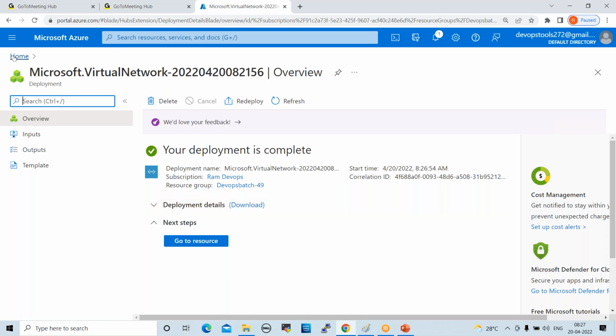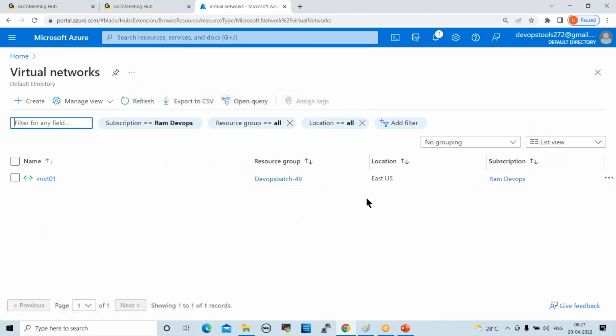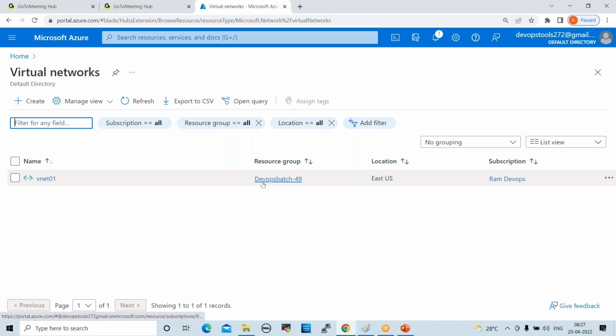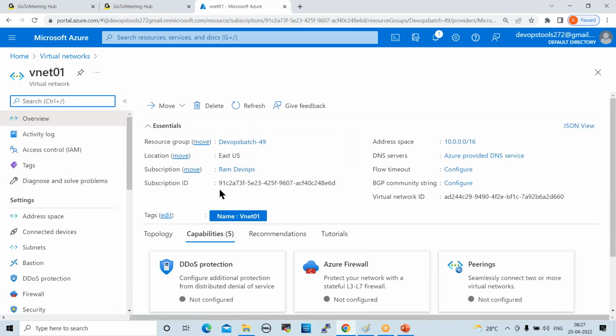So click on home, virtual networks. See here, this is our virtual network, VNet. Resource group, location, subscription. Click on VNet 01. See here, resource group DevOps batch 49 we gave here.